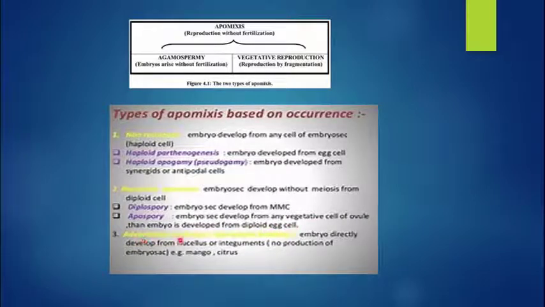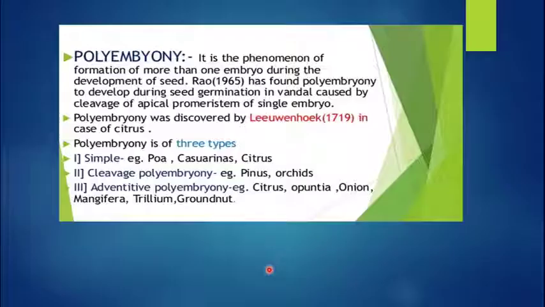And then adventitious embryony, embryo directly develops from which part? Nucellus, which we have seen in the case of an ovule, or integuments, which form the outer layer of the ovule. So these two parts also will give rise to the production of embryo. So this happens in mango and citrus fruit. So these are the different types of apomixis which are there. It will be useful for your entrance exam, as questions have been asked on this.